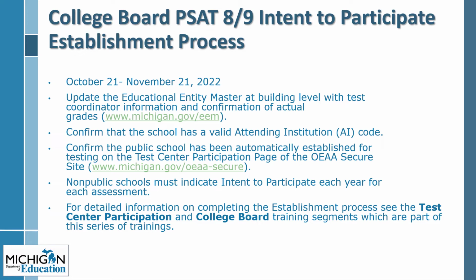Use www.michigan.gov/EEM to access. Also confirm that the school has a valid attending institutional code, or AI code, from College Board. For details, see the College Board segment, which is part of this series of training.